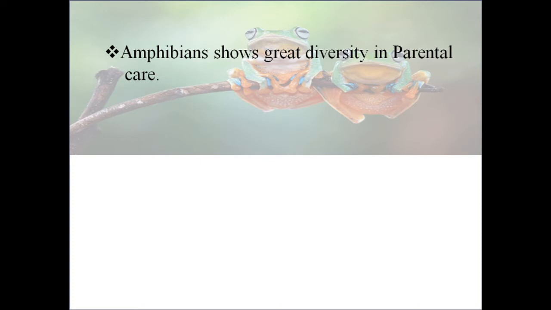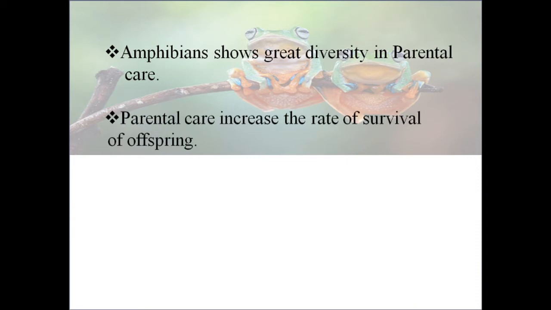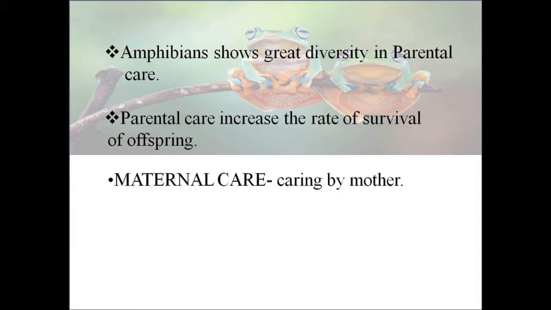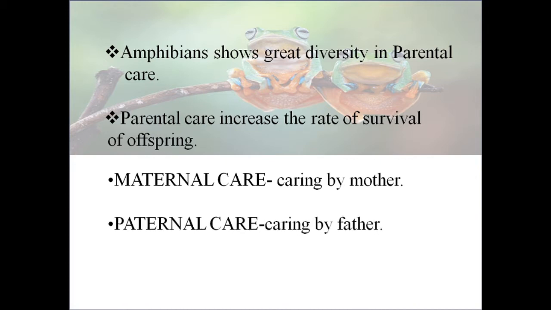Amphibians show great diversity in parental care. Parental care increases the rate of survival of offspring. There are two ways parents take care of their offspring. The first is maternal care, that is, care by the mother of her eggs and young ones. The second is paternal care, care by the father of his eggs and young ones.